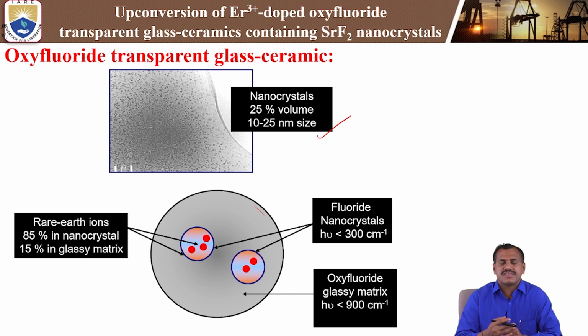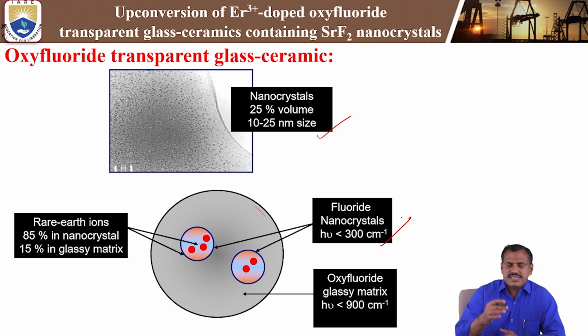Automatically, whenever the rare earth elements sit in the nanocrystal, the luminescence property will be enhanced. That means the refractive index will be changing. So that is a very important parameter to enhance the luminescence properties. At the same time, photon energy will be decreasing.